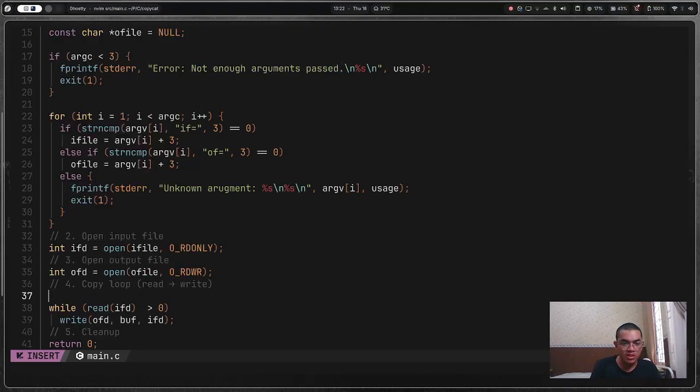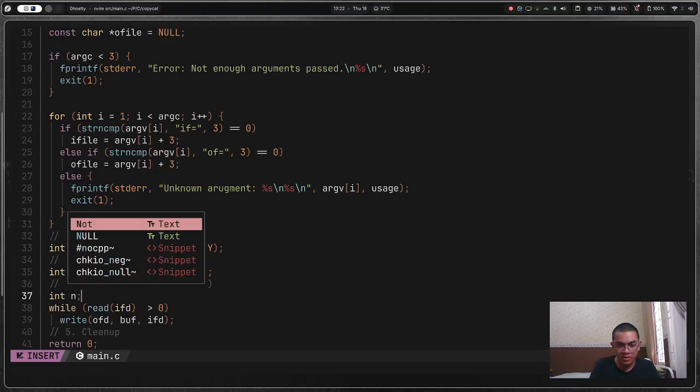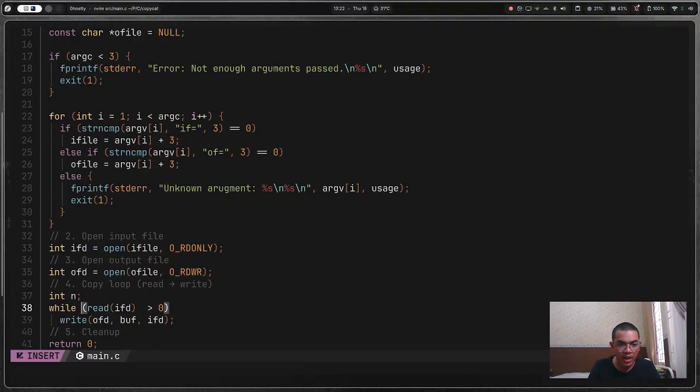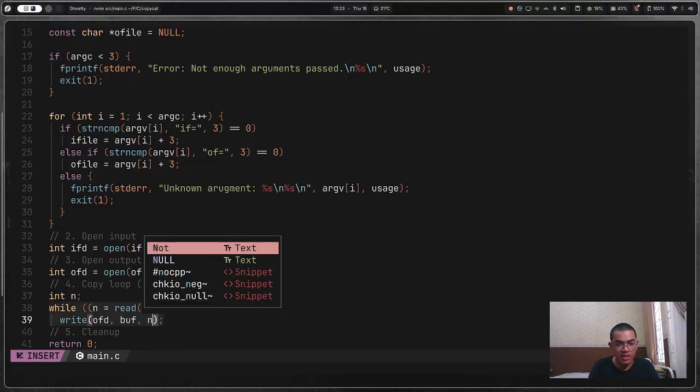Here, while n equals read, this requires ifd, buff, comma, buff size, and then here I will just say n.